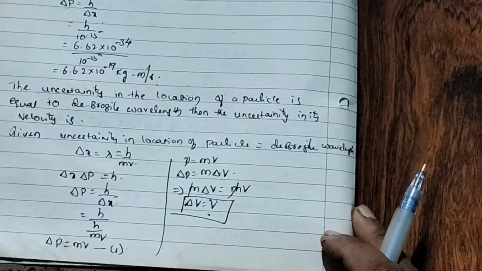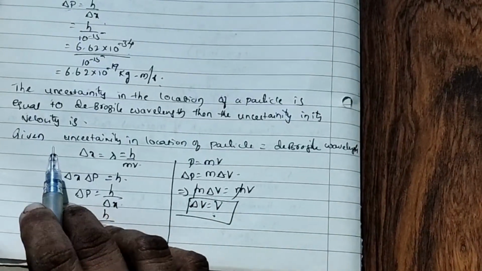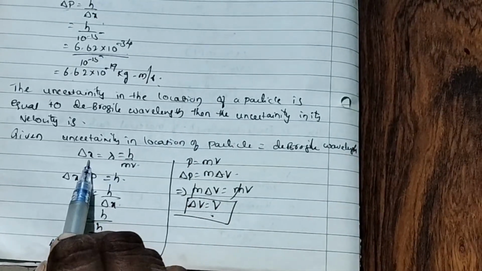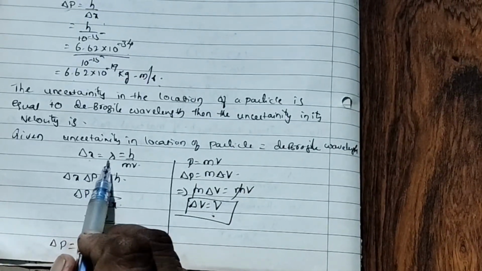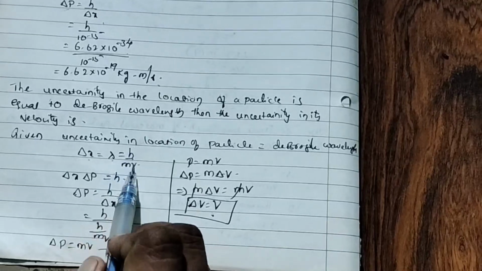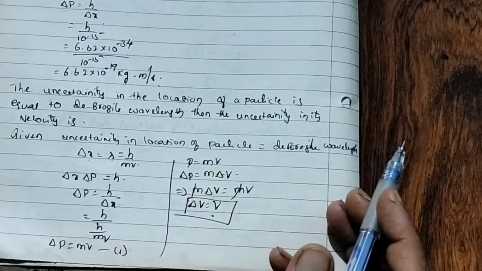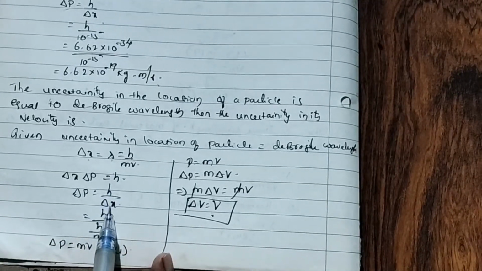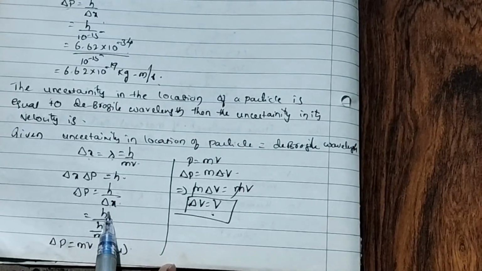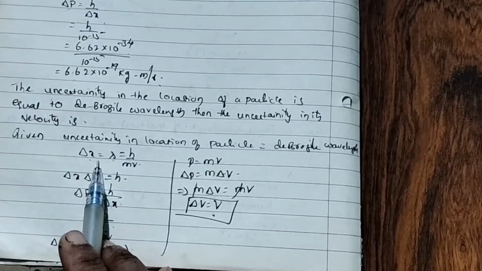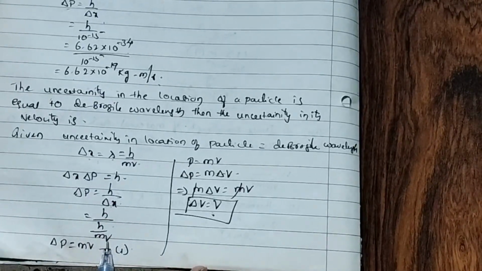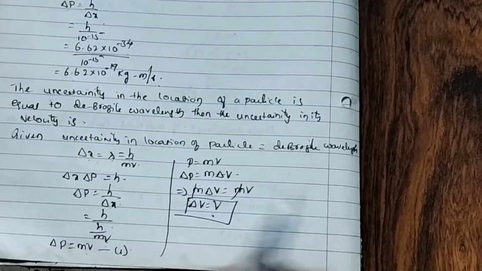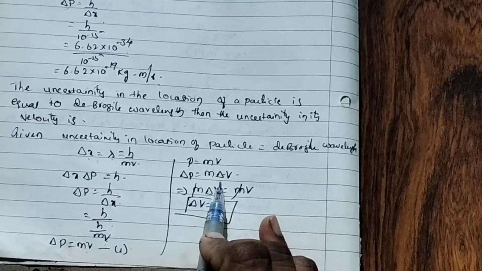Now next, the uncertainty in the location of a particle is equal to the de Broglie wavelength. Uncertainty in location of particle, that is delta x, is equal to de Broglie wavelength lambda, he said h by mv. Then uncertainty in velocity, he is asked. Delta x delta p equal to h, delta p equal to h by delta x. Now that is h by, what is delta x he gave? H by mv, no? So we substitute h by mv. So now delta p becomes h divided by h by mv. So p equal to mv, okay?